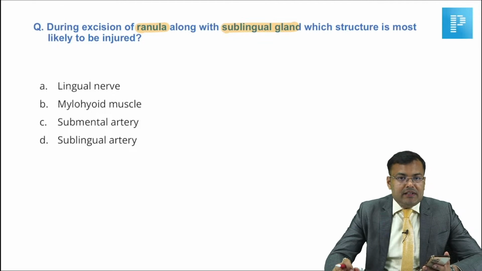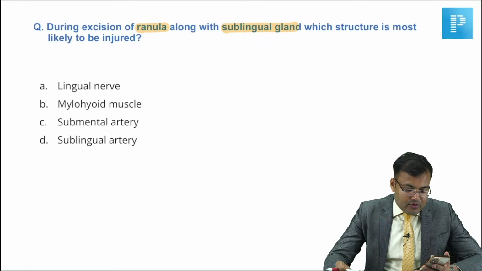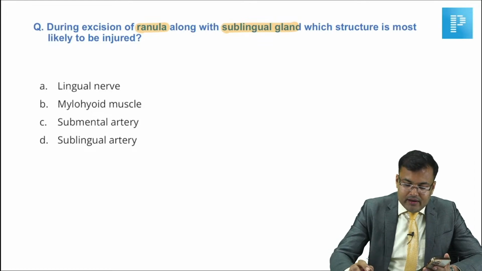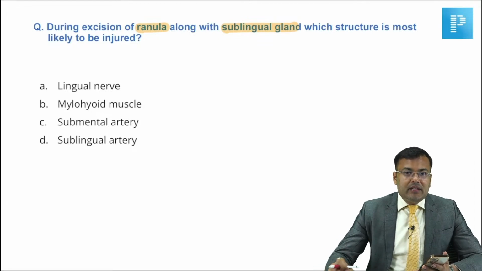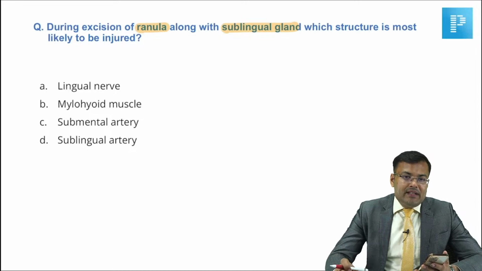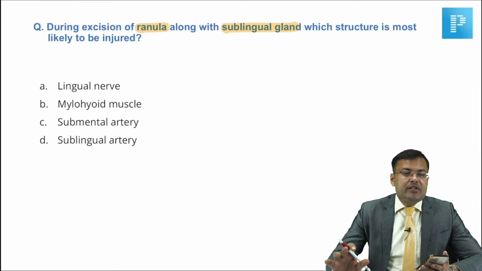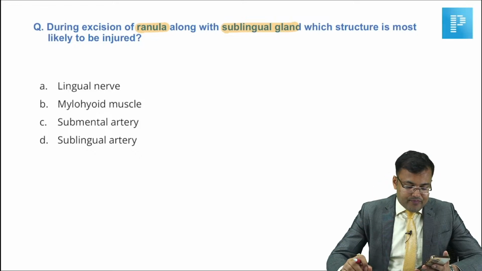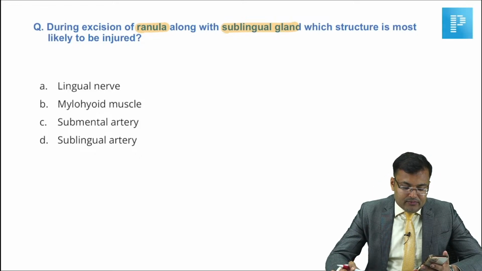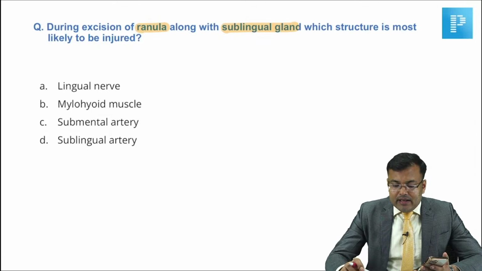Guys, tell me, was this question there or not? No such question? Okay. This kind of question was there, that during submandibular gland excision, which nerve is injured? Was there any question related to salivary gland? Okay, no question. By the way, guys, whenever it is in relation to the sublingual gland, the chances are that the lingual nerve is injured.